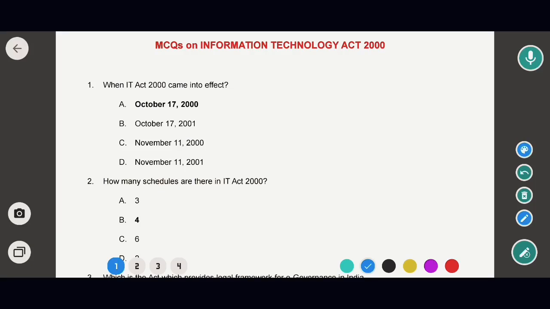Hello everyone. Today we will solve a few very important MCQs on Information Technology Act 2000. So, those who are preparing for All India Bar Examination or any law competitive exams, this video lecture will be very helpful for you all.